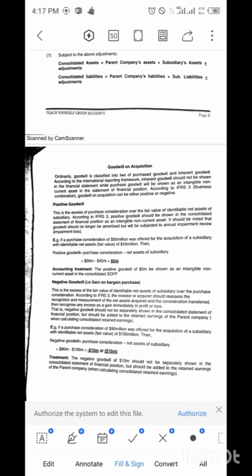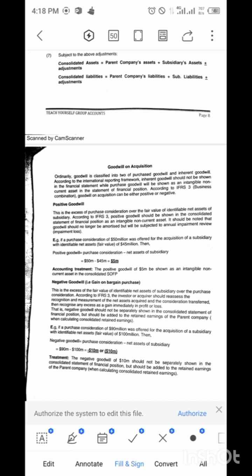So we have positive goodwill. Positive goodwill is a situation whereby the fair value of the net asset of the subsidiary is actually lesser than the purchase consideration. For instance, let's say that the company wants to purchase a subsidiary. The net worth of the subsidiary is 4 million, and the company paid 5 million to purchase that subsidiary. Are you getting that?